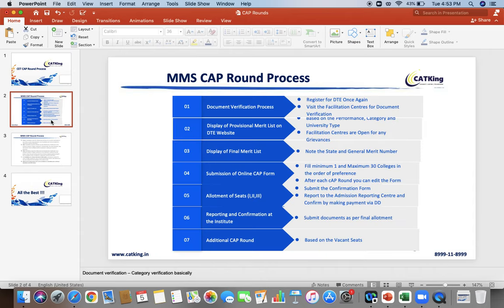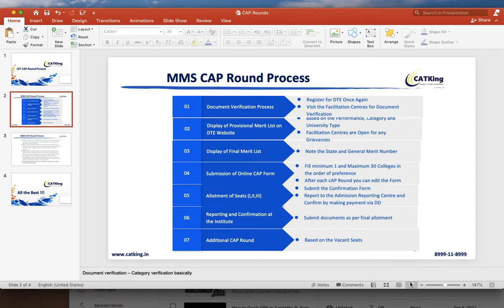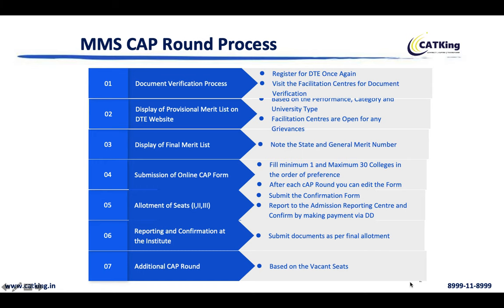If you talk about the MMS cap round process, step one will be document verification. For this you will have to register on the DTE site, and then usually you visit the facilitation centers for document verification, or if it is conducted online this year, then you will not have to visit anywhere, you will have to upload your documents online. The final process we will know once the official results are out and the cap round dates are announced, but this is to give you a brief overview so that you have a fair idea what will be required. So please make sure you start collecting all your documents.